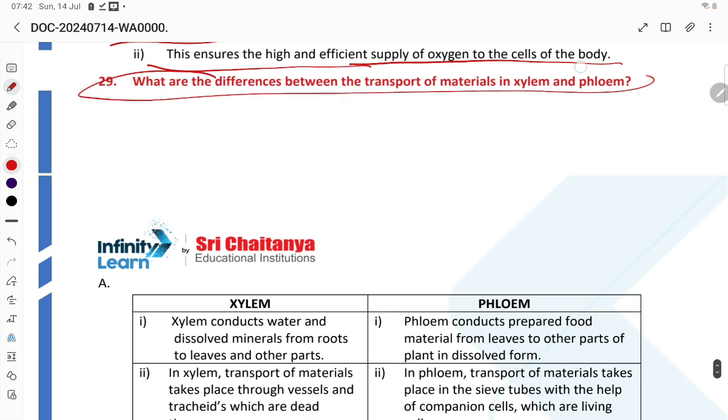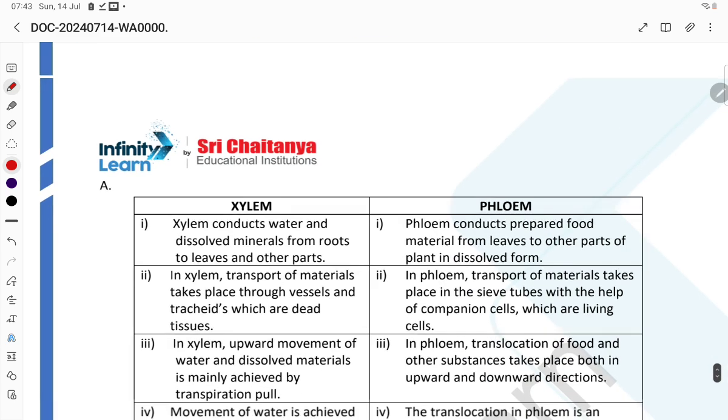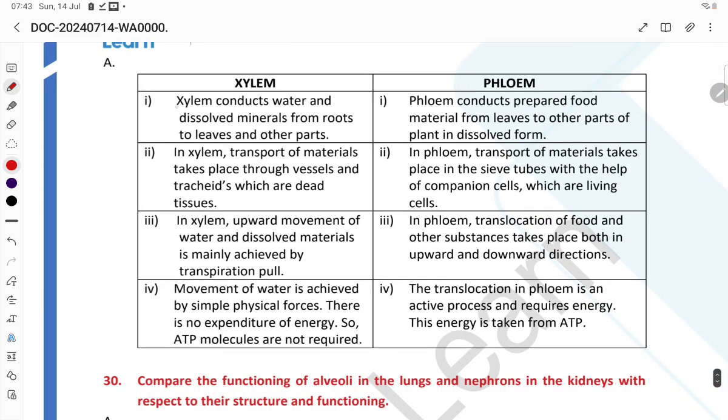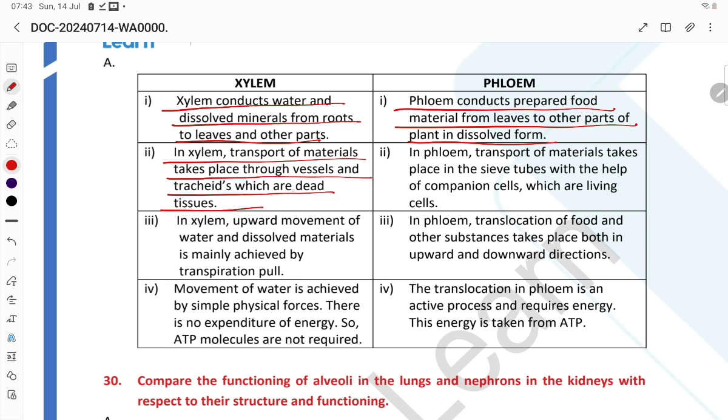What are the differences between transport of material in xylem and phloem? Xylem conducts water and dissolved minerals from the root to the leaf and other parts. Phloem conducts prepared food material from the leaf to other parts of the plant in dissolved form. In xylem, transport of material takes place through vessels and tracheids, which are dead cells.